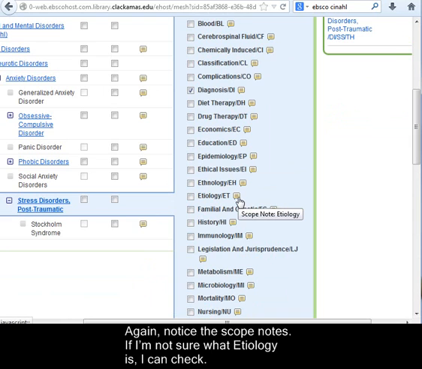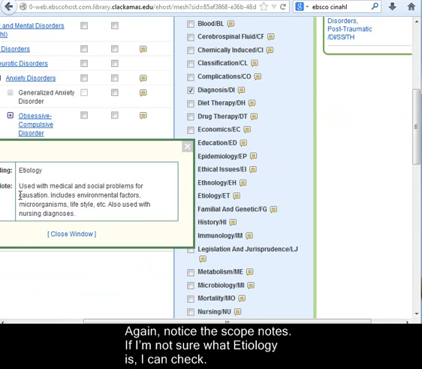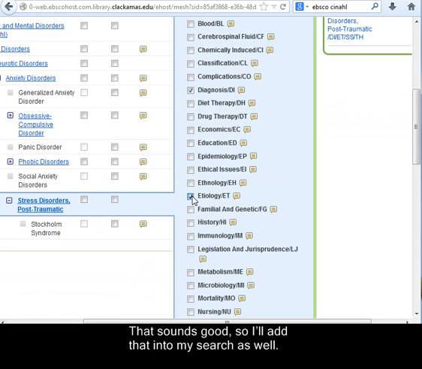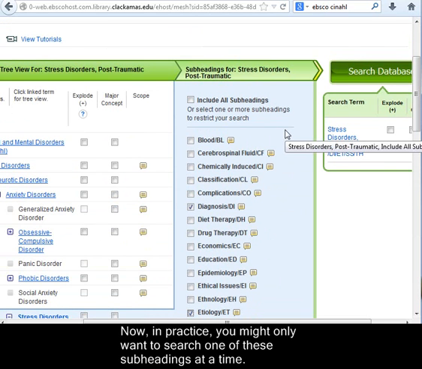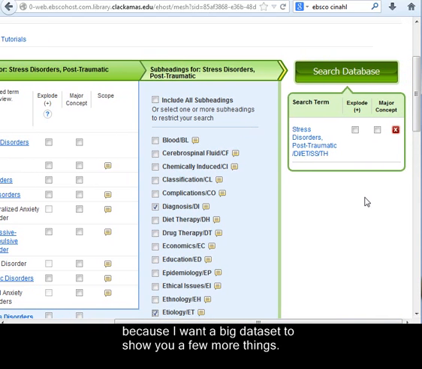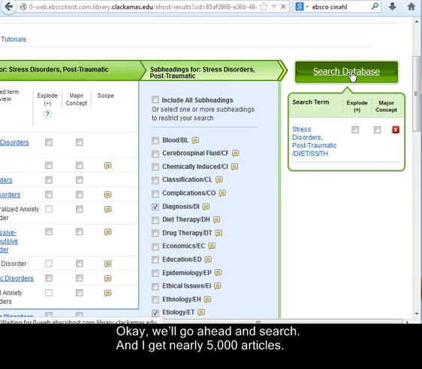Again, notice the scope notes. If I'm not sure what etiology is, I can check, and I see that it has to do with causation. That sounds good, so I'll add that into my search as well. Now, in practice, you might only want to search one of these subheadings at a time. You'll just have to experiment. But I'm going to ask for several because I want a big data set to show you a few more things. Okay, we'll go ahead and search.